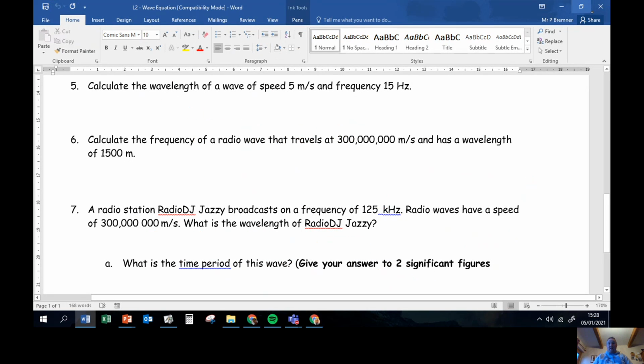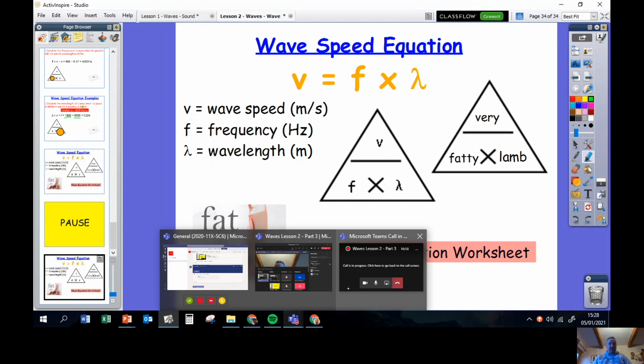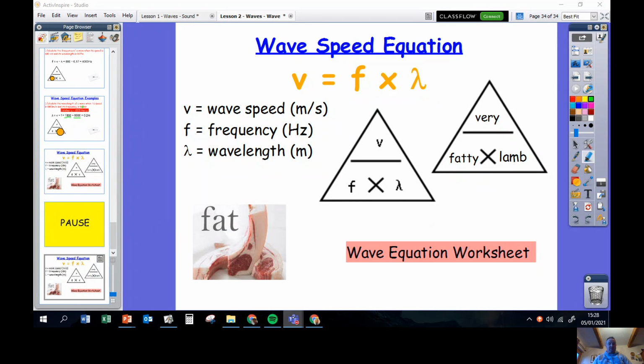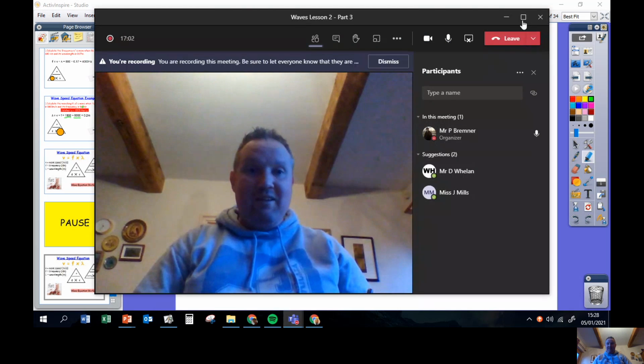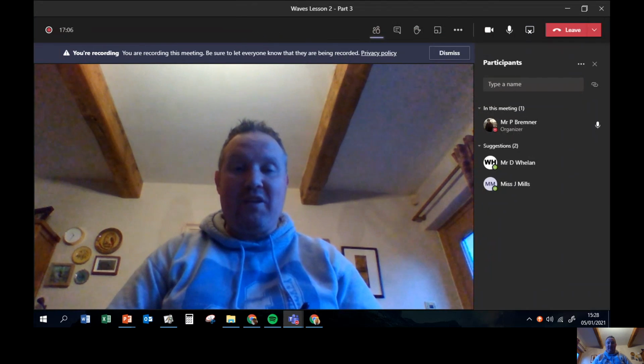Quite a few bits of maths in there, but like we always say in physics, it's a brilliant way of picking up some quick marks in the exam. But that's the end of the lesson. There have been 3 parts of that there, so well done for getting all the way through to the end of the lesson. And I look forward to seeing you in the next video for the next waves lesson.